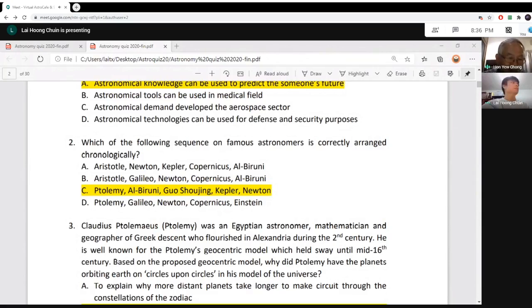So only one here. Number one, Ptolemy, about 2,000 years ago. He's a Greek astronomer working in Alexandria. Al-Biruni, sometime in the 11th century AD. Guo Shoujing, 12th century China. Kepler, of course, a German astronomer. And then this is Newton in the modern astronomy. So this is the correct one. If you put all the others A, B, C, D, wrong. So you put C, you have 1 mark. Section A, question 1 to question 90, every correct answer will get 1 mark.